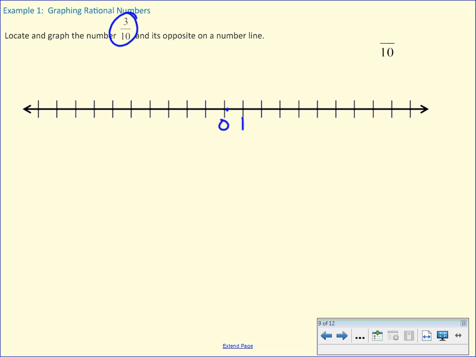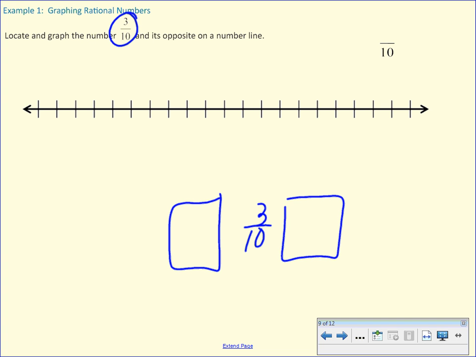We're going to number this number line so that way we could plot the fraction. 3/10 falls between what whole numbers? 3/10 is between what whole numbers? 0 and 1.